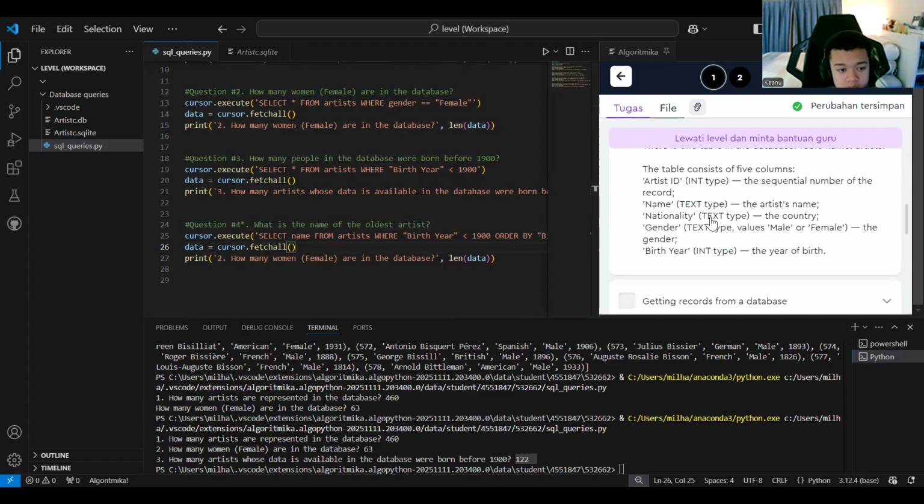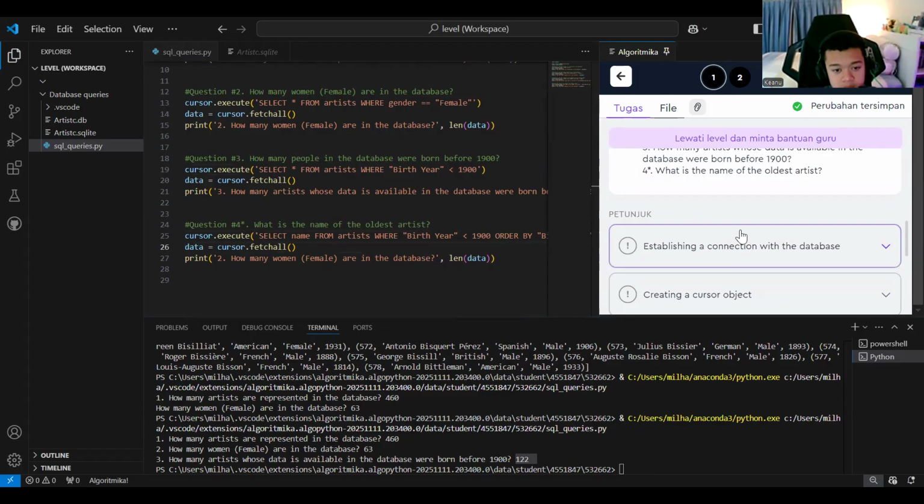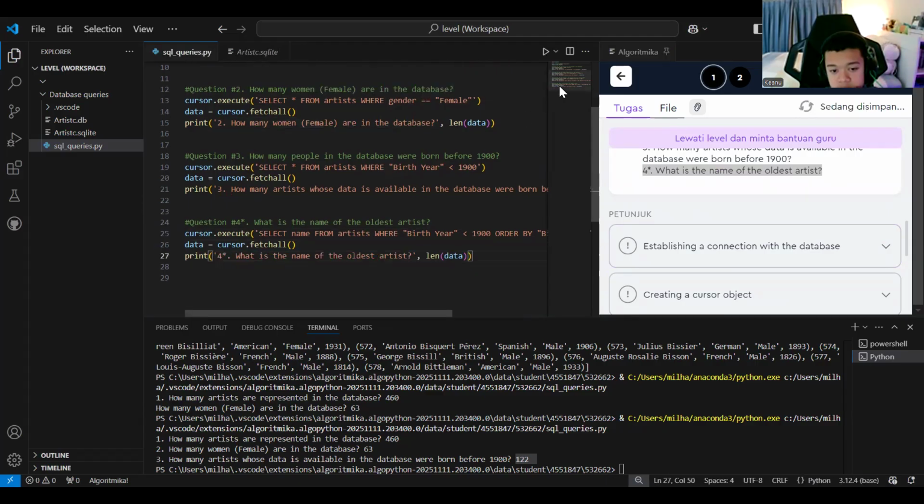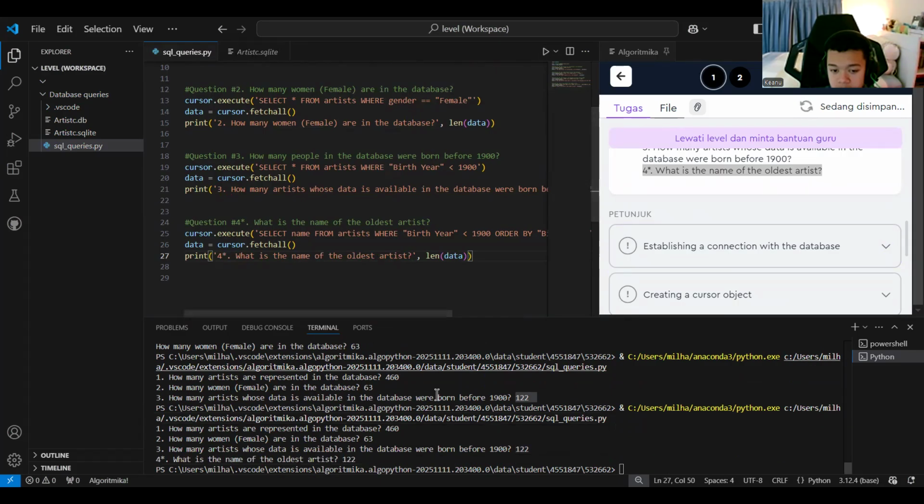Then just copy the question. Try to run this: name of the oldest artist, from artist, where birth year, order by.